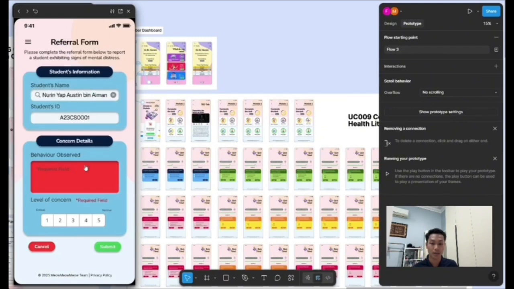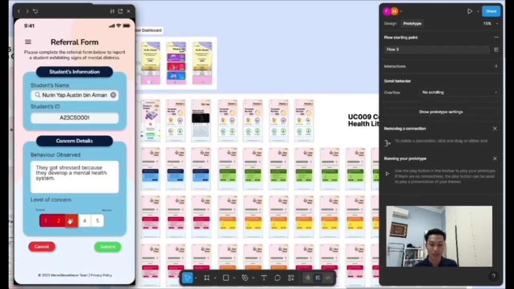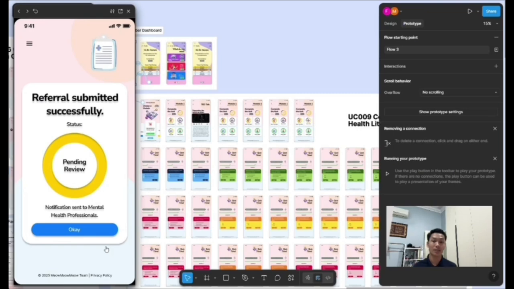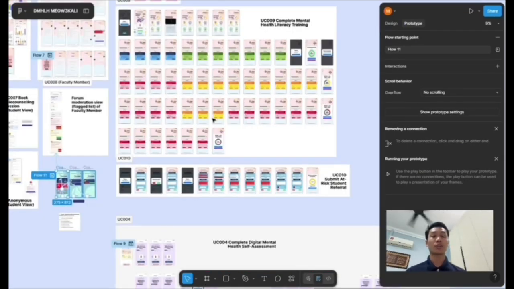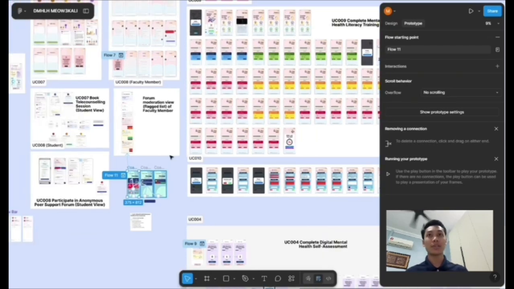Let's say maybe observe, because of the table. Then I can select level 1, level 3. Then I click submit. Now the referral is submitted successfully and the notification is sent to the mental health professionals and admins. So last but not least, after the member has submitted the referral form, it will notify the mental health professionals. So here's the mental health professional dashboard.